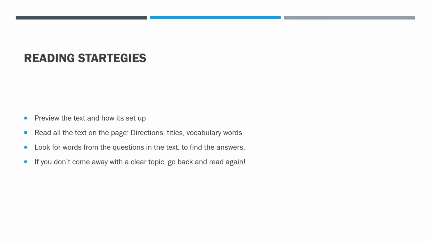All right, so a couple of strategies for you if you're still getting a little stumped. So remember that we preview the text and how it's set up. You're going to read all of the text on the page, the directions, the title, the vocabulary words. Look for words from the questions in the text to find the answers. So if you see a word in the question like diversity, look in the text for the word diversity. If you don't come away with a clear topic, go back and read it again. Use the what's it about and what did we learn protocol or technique to help you answer the questions.